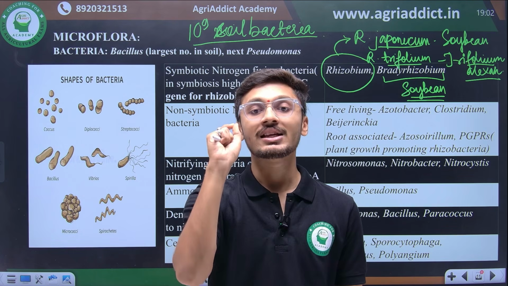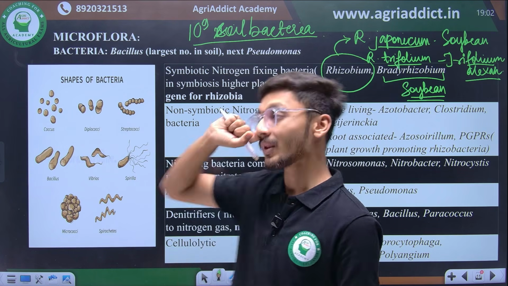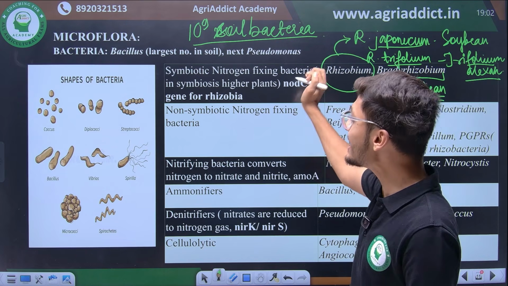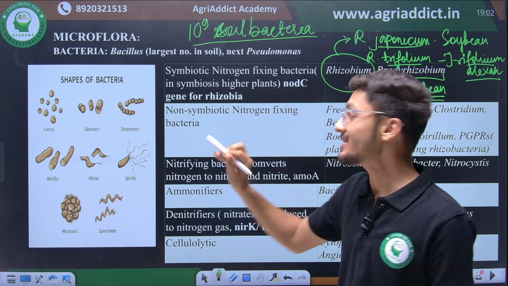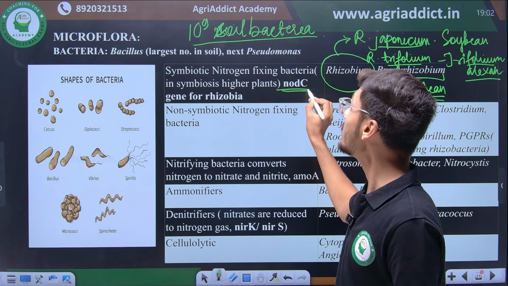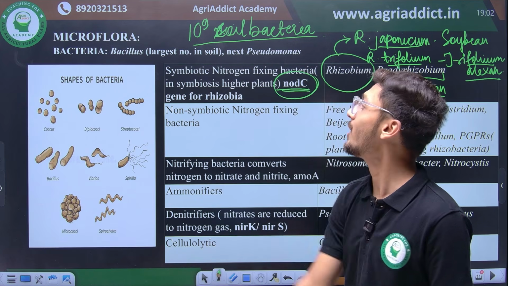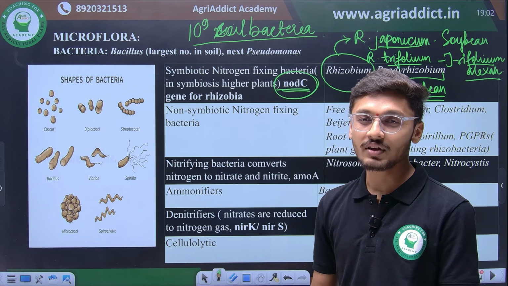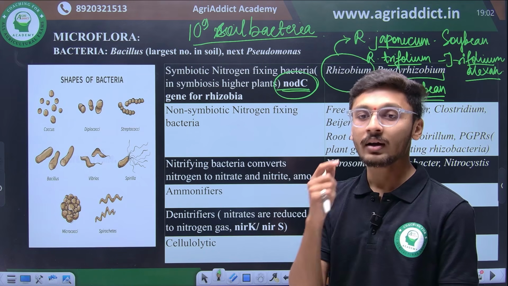And when these flavonoids are sensed by the organisms, they secrete a nodC gene, okay? Very important gene. Just simply keep in mind, the symbiotic nitrogen fixing gene is known as nodC gene for rhizobia, which plays a characteristic role in nitrogen fixation.